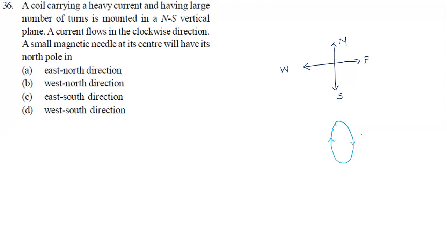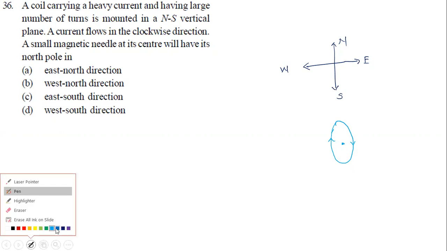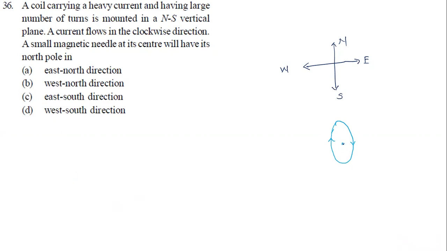This is the clockwise direction of current shown. A small magnetic needle at its center will have its north pole in what direction? Now we are going to place a small magnetic needle at the center. As you place it, they are asking in what direction the north pole of the magnetic needle is pointing.